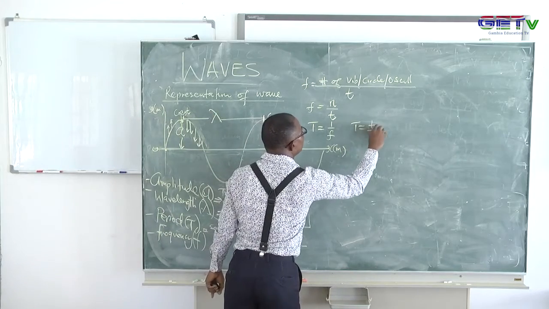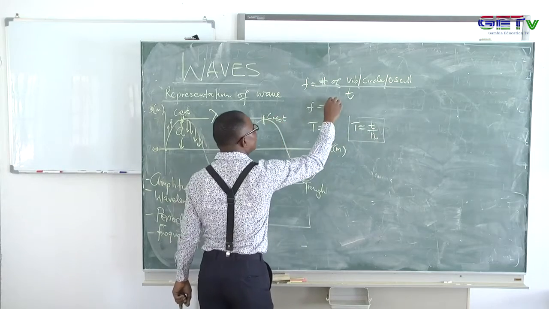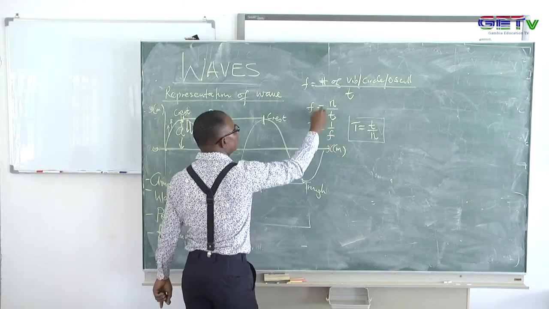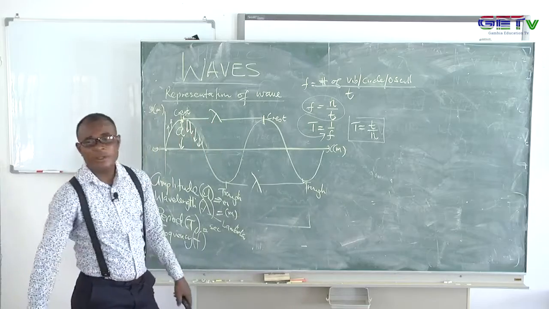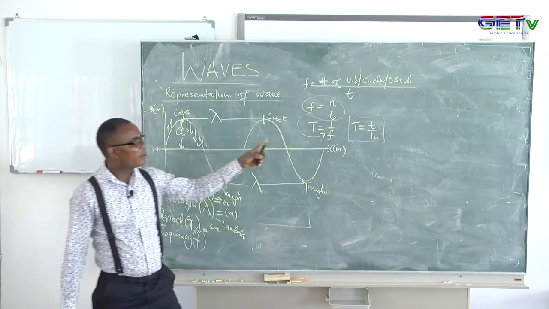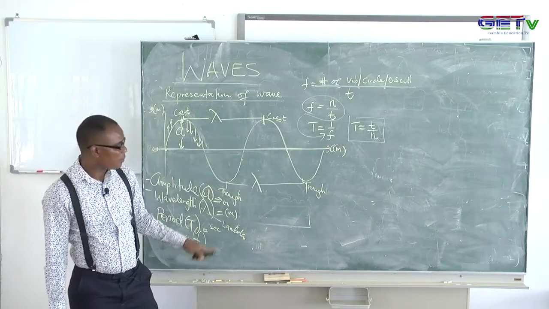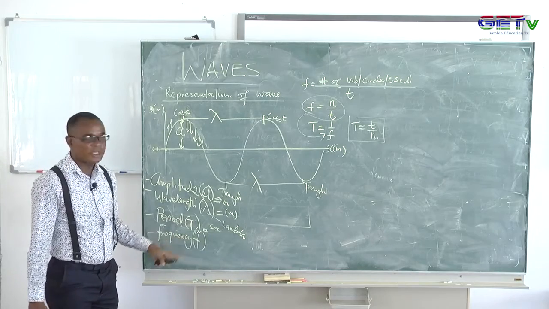That is why we said in the simple pendulum that the period has a link with this. So now we'll have the period as also giving us the time over the number of cycles the wave makes. And remember, there's a link between the two of them. We have the frequency and the period, they have a link between them.